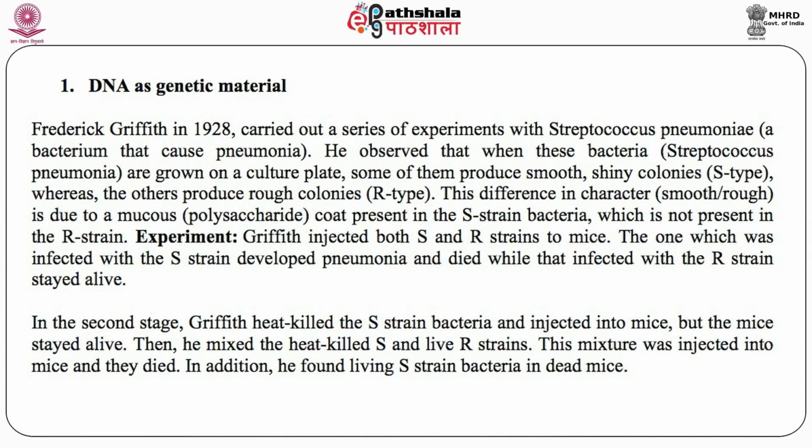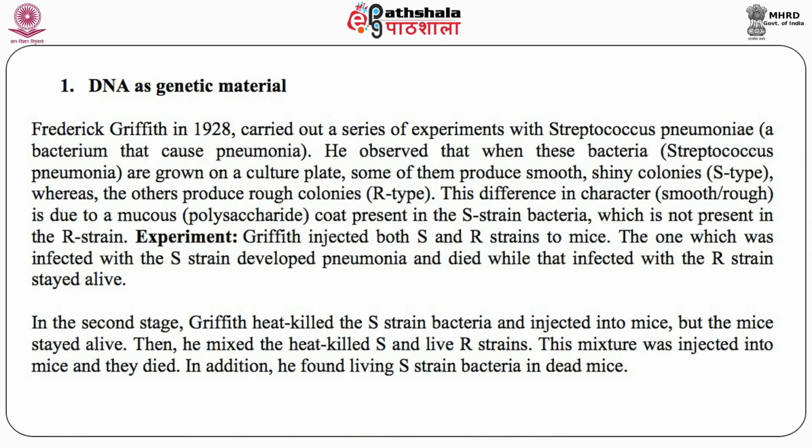DNA as a genetic material was proposed by Frederick Griffith in 1928 by carrying out experiments with Streptococcus pneumoniae, the bacteria that causes pneumonia. He observed that when these bacteria were grown on a culture plate, some of them produced what he called smooth colonies, shiny S colonies, whereas others produced rough colonies or R colonies. The difference in character, smooth versus rough, is due to a mucopolysaccharide coat, which is present in the S strain and not present in the R strain.